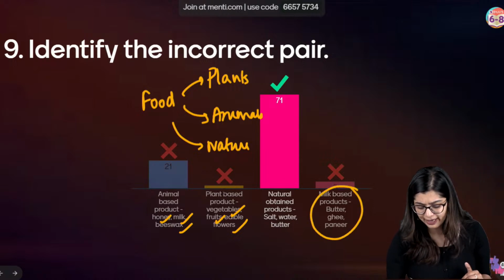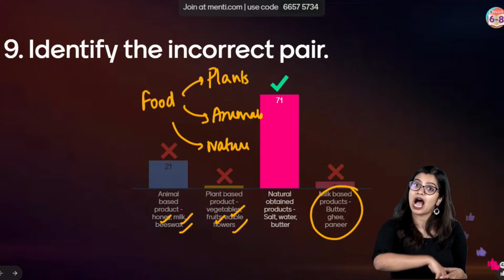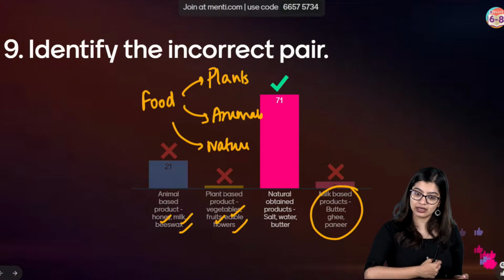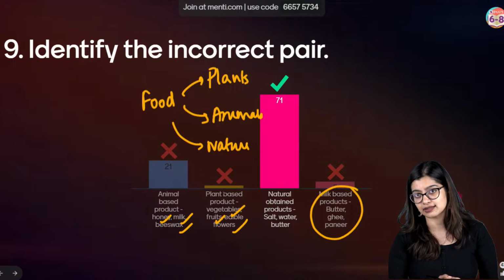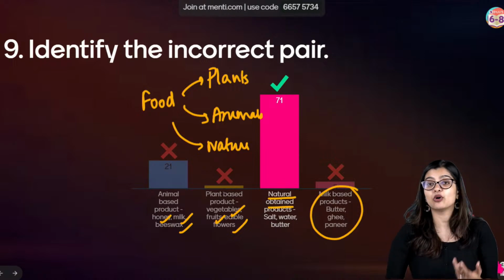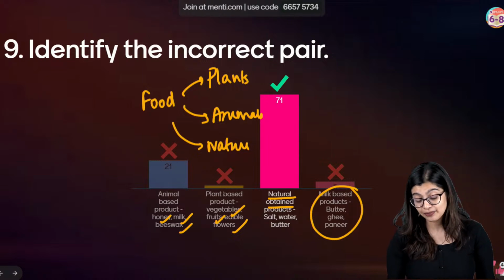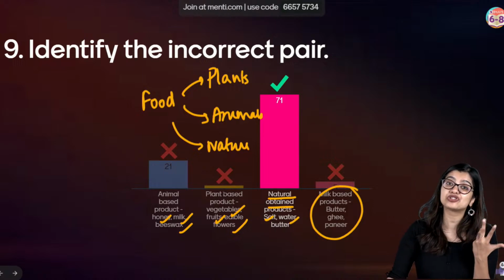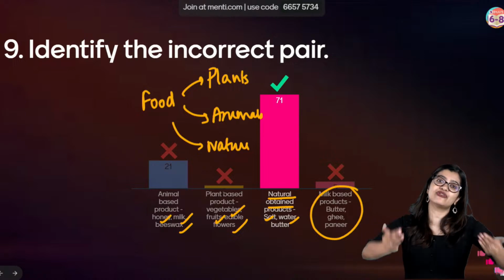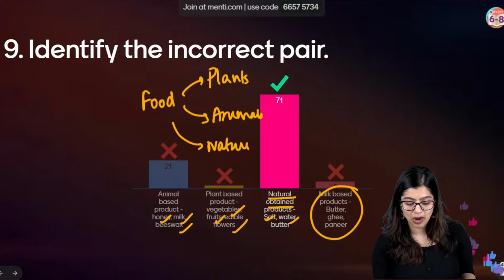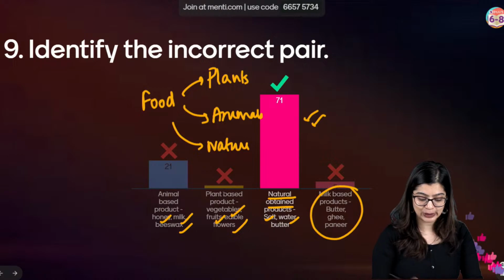Then you have milk-based. Milk-based means with milk as my raw material, what all can I get? I get ghee from milk, I can get butter from milk, I can also make paneer, I can make cheese from milk. So milk becomes the raw material in all these cases. Then what do we have? We have naturally obtained. What is naturally obtained? That means they are found in nature as it is. So salt and water are all naturally found. But is butter naturally found on earth? No. We have to make butter from milk, which is why the incorrectly grouped one here is option C. I hope that all of you are clear with this.